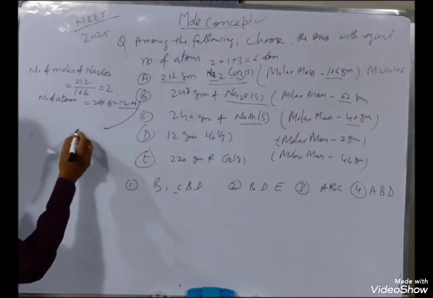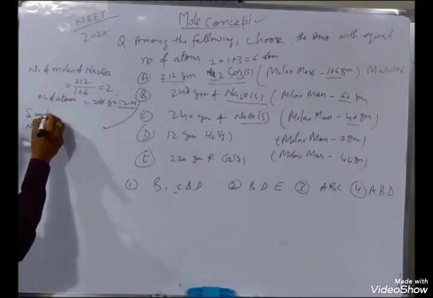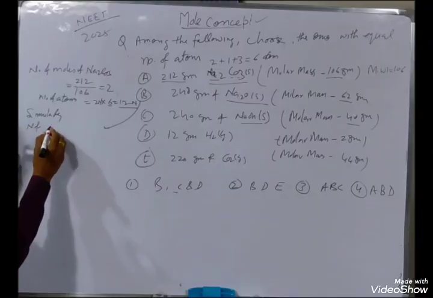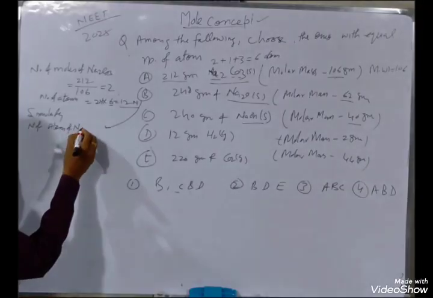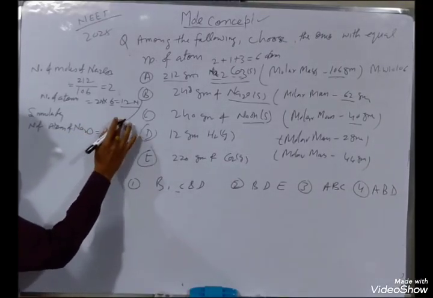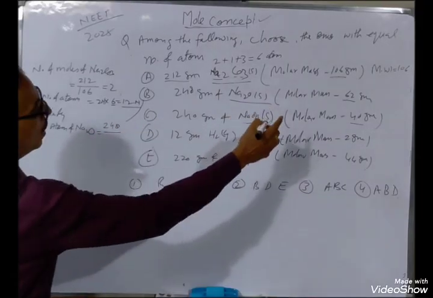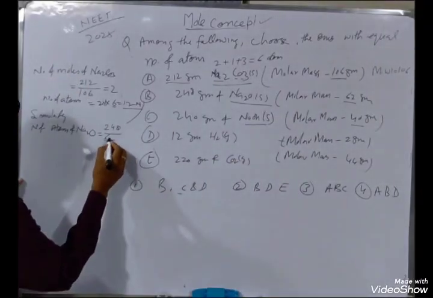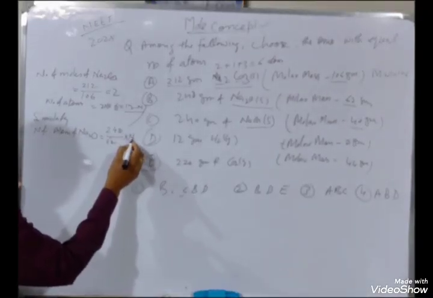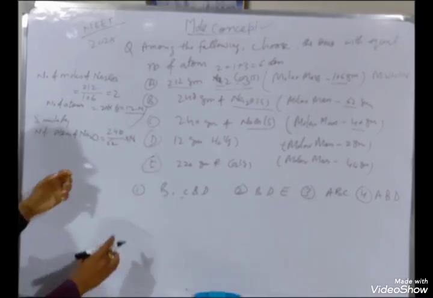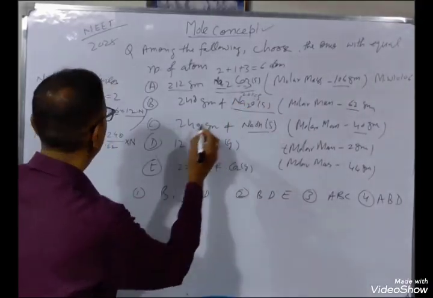Similarly, in case of B, number of atoms of Na2O will be weight 248 divided by molecular weight 62 into, this is the gram mole, multiplied by N, you will get molecules. And atoms, 2 sodium, 1 oxygen, 2 plus 1, that is 3, multiplied by 3.